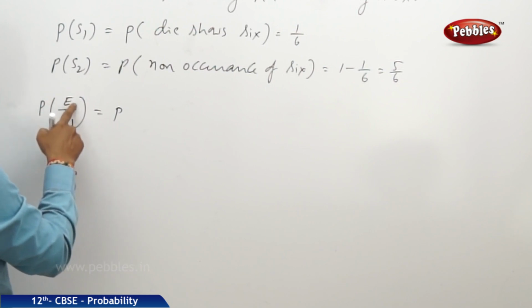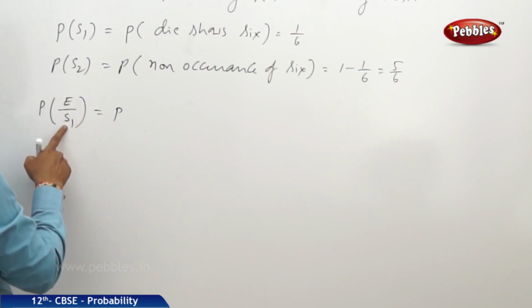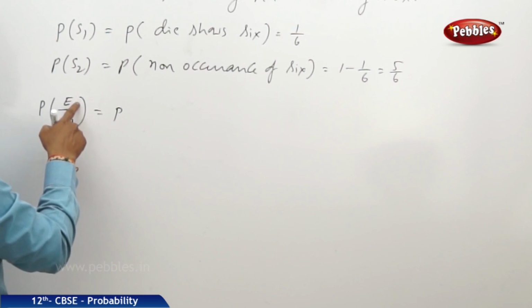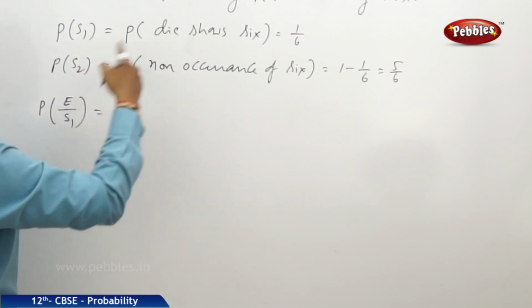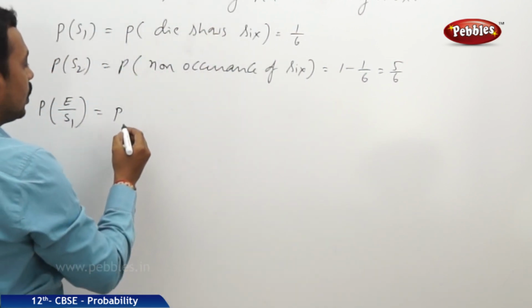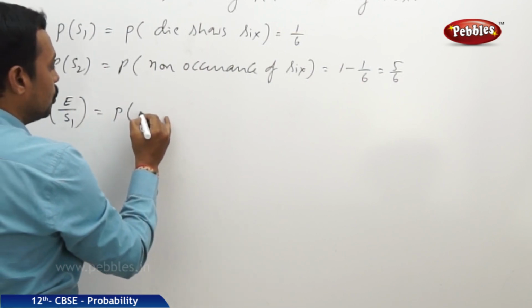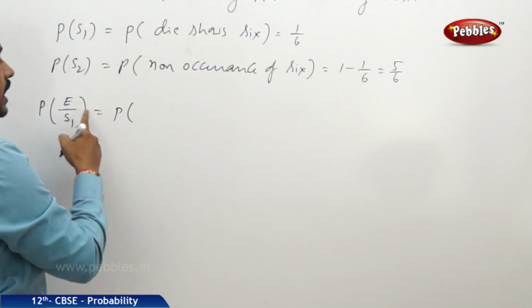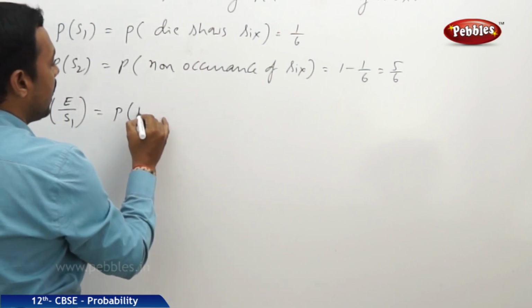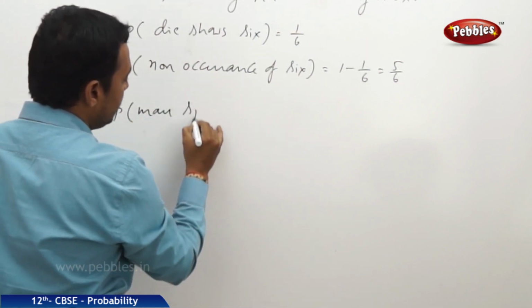P of E by S1 represents the probability of the person speaking truth when it is actually 6. Therefore, this probability is the same as the probability that the man speaks truth.